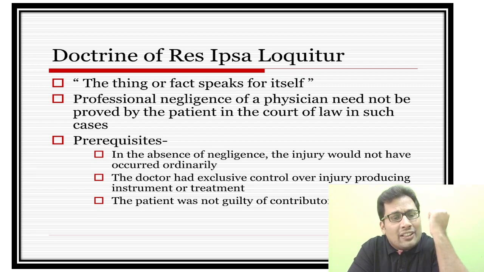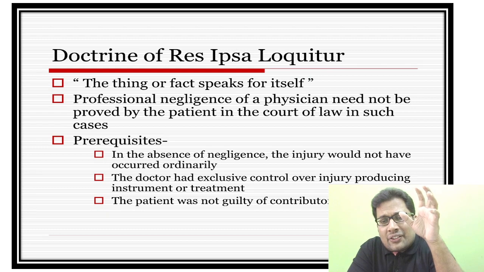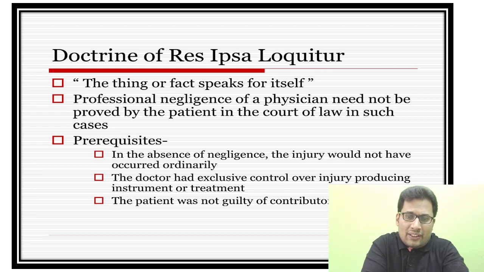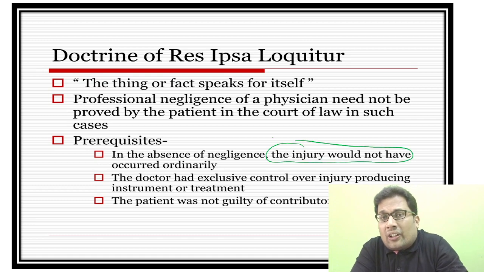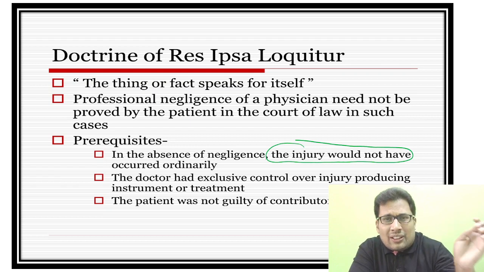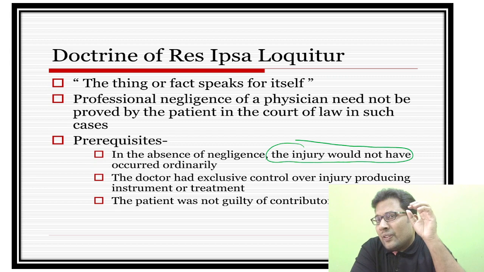What are the prerequisites? In the absence of negligence, the injury would not have occurred ordinarily. This is a very important component. The doctor had exclusive control over the injury-producing instrument or treatment. The patient was not guilty of contributory negligence.